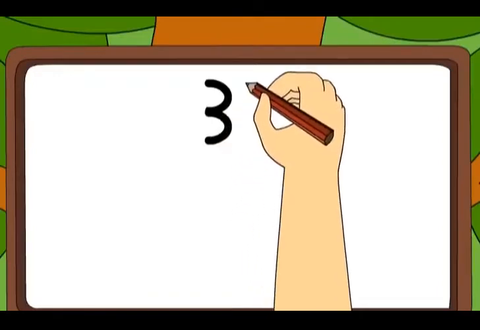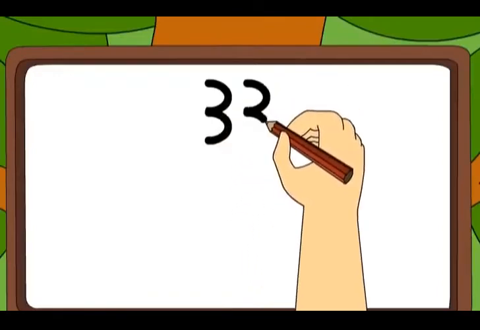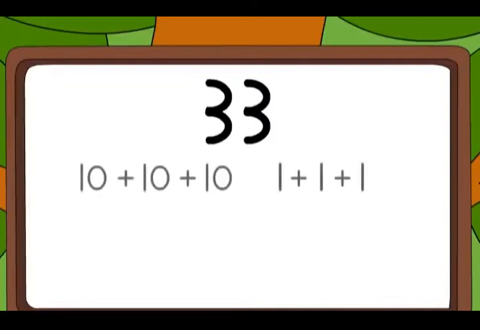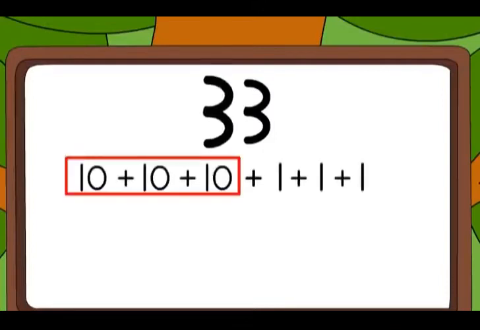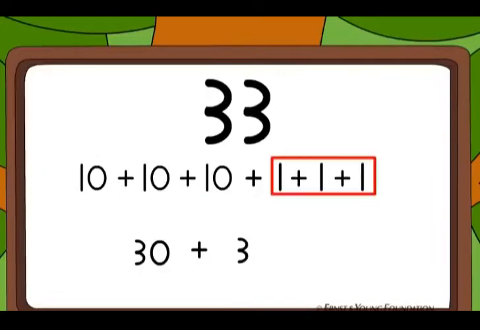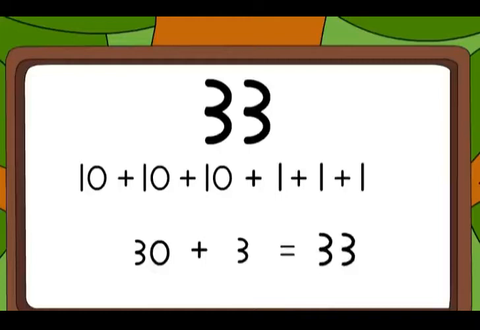I will write a number, Chinu. Can you write the tens and ones? 33. Yes, Meenu. 3 tens plus 3 ones. 3 tens is 30. So it is 30 plus 3 is equal to 33.